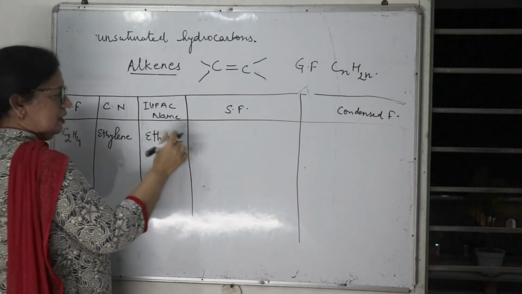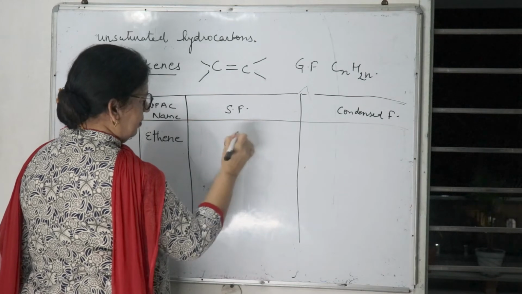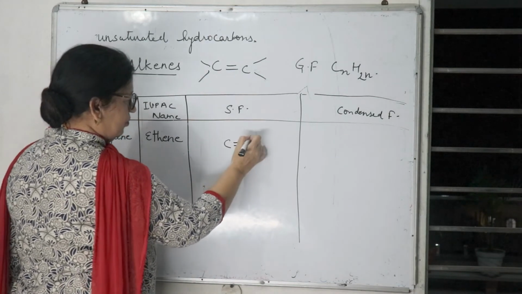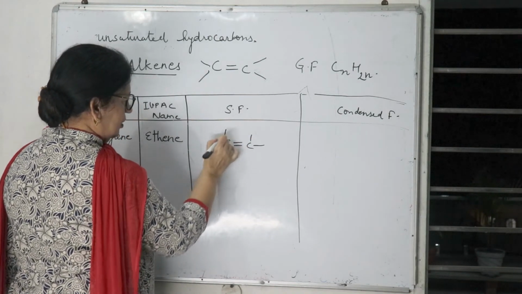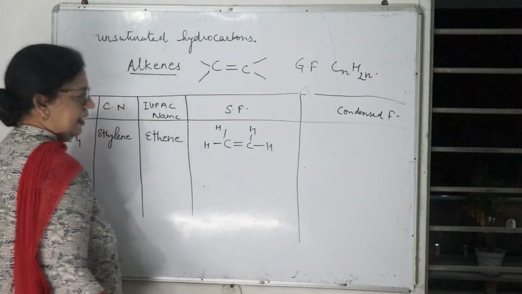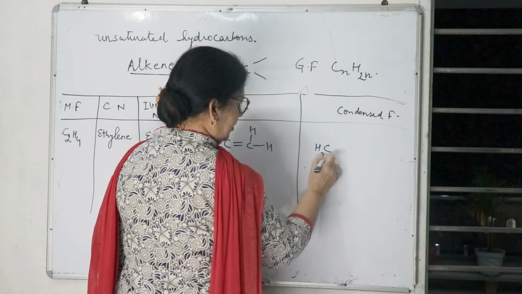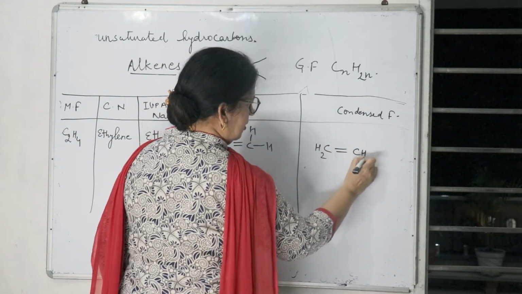The structural formula has a carbon-carbon double bond, and 4 bonds, since 1 carbon can form 4 bonds. In the condensed formula, each carbon has 2 hydrogen with a double bond between them: CH2=CH2.